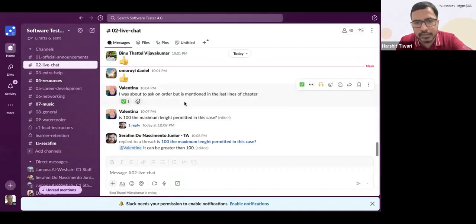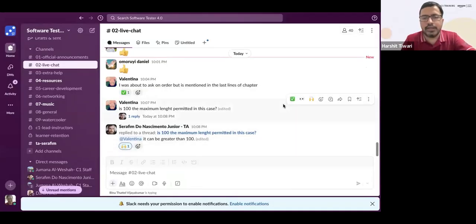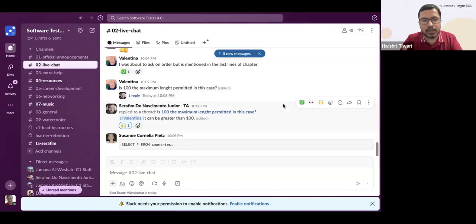Valentina says it's 100 maximum length permitted in this case. Yeah, I see Seraphim has answered. It can be more than 100, don't worry, but you have to have some limit, otherwise anyone could enter anything. These are the constraints, and that's why your data integrity stays in place, because you can limit these factors. So it will not accept anything apart from that.